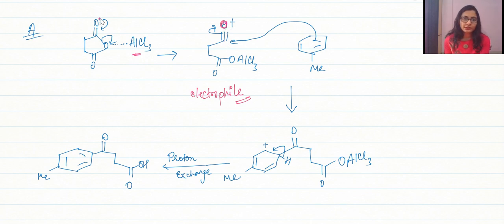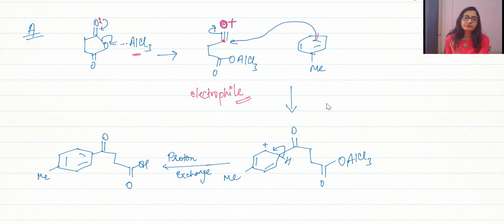Over here the lone pairs are just helping out for the bond to leave. So the carbon is the electrophile over here, which will be attacked by a toluene from the para position. If, let's say, from the para position, then what would happen? It attacked over here, and the oxygen gets the electron density back.